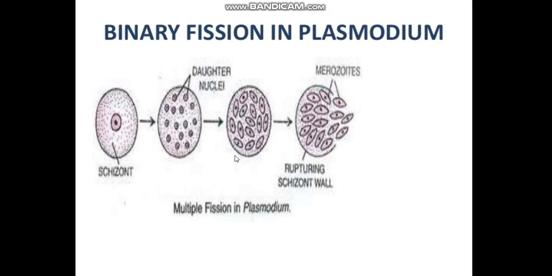Multiple fission. So this is called multiple fission. In multiple fission, from a single cell, a large number of offspring are formed. These are the individual organisms. After their growth, after the increase in size, they will behave as an individual parent cell. So this is called multiple fission.